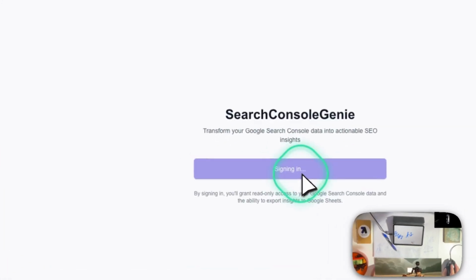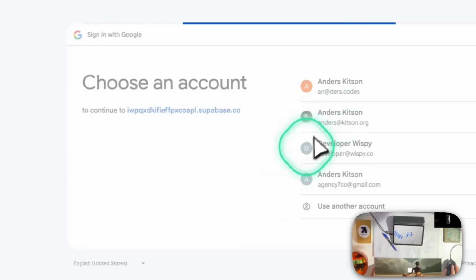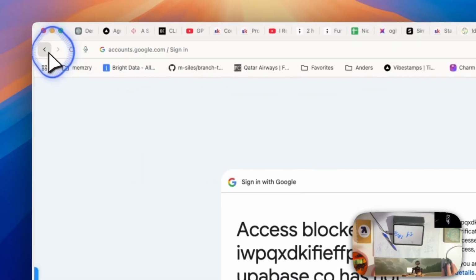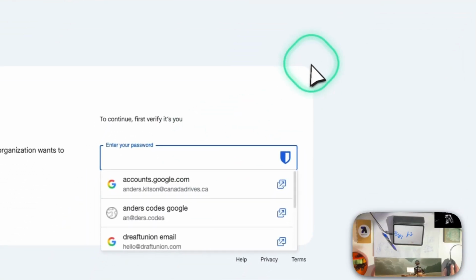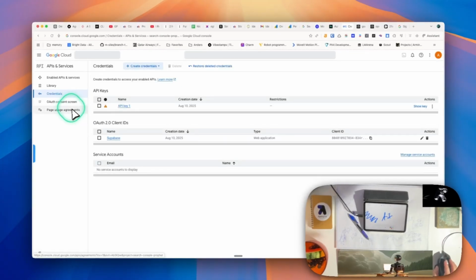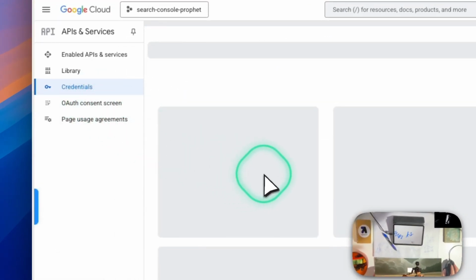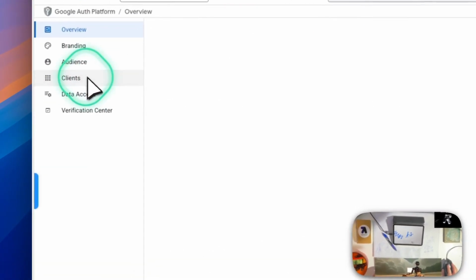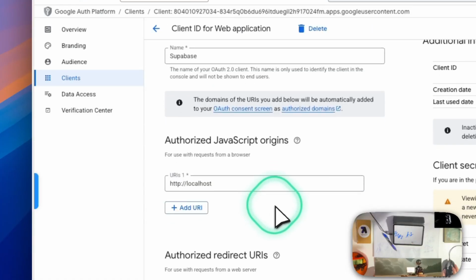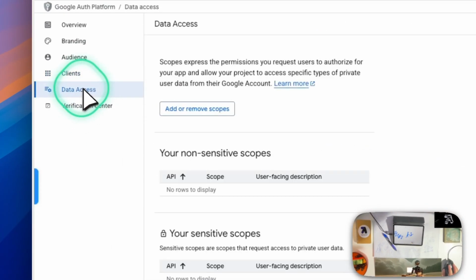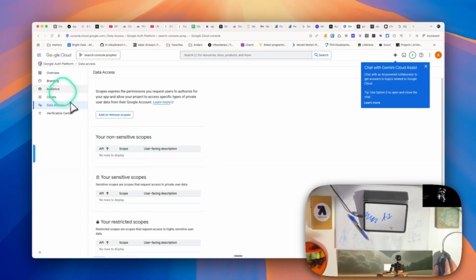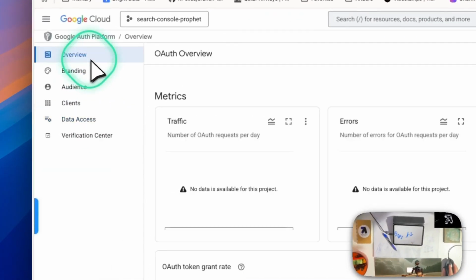Sign in with Google. I'm gonna go, oh actually, that's not gonna work. We are gonna have to go into Google Search Console. And we are going to have to go to auth consent, clients, and we want to, no, data access maybe, no, add and remove scopes, overview.